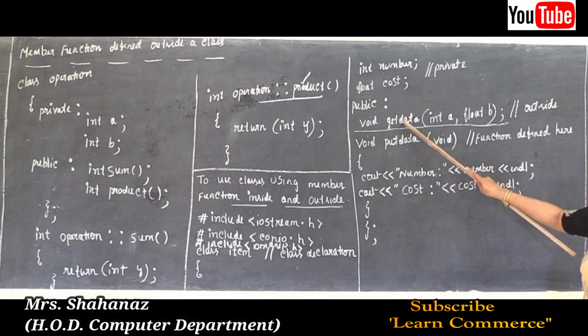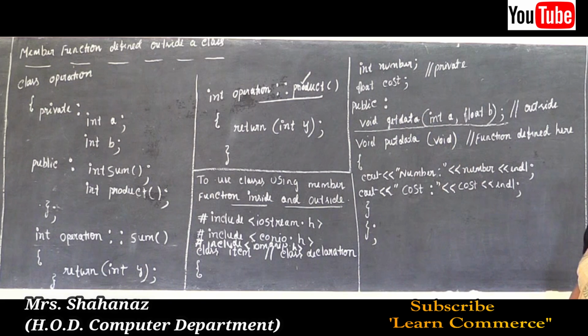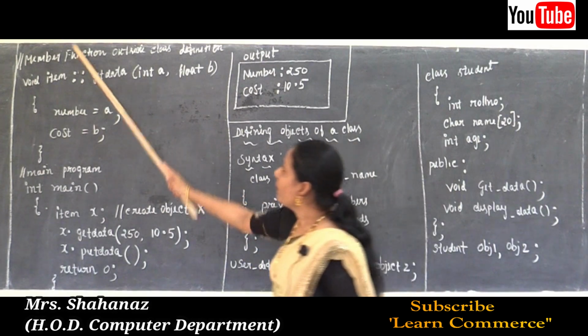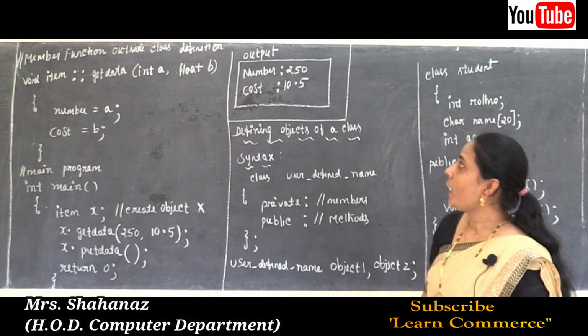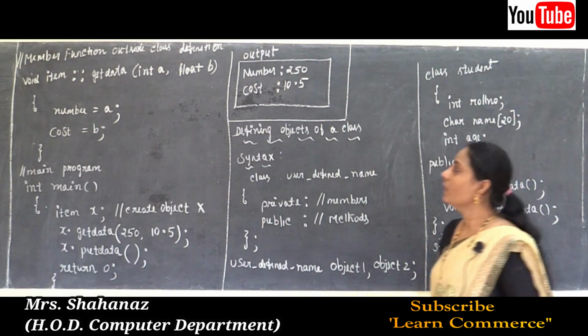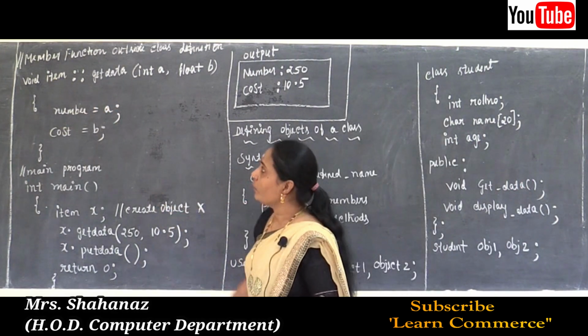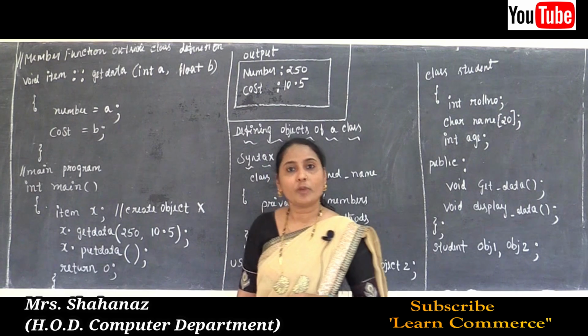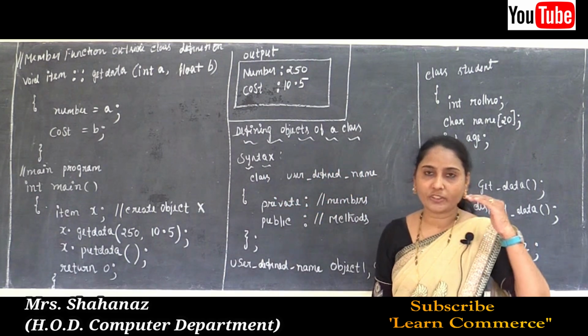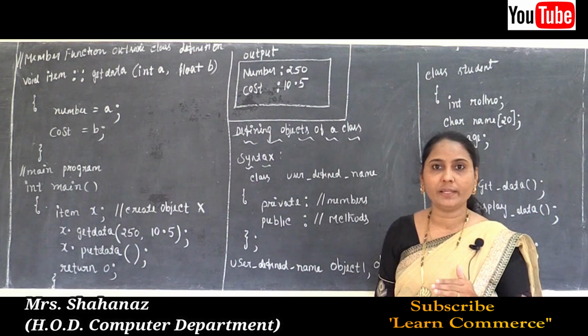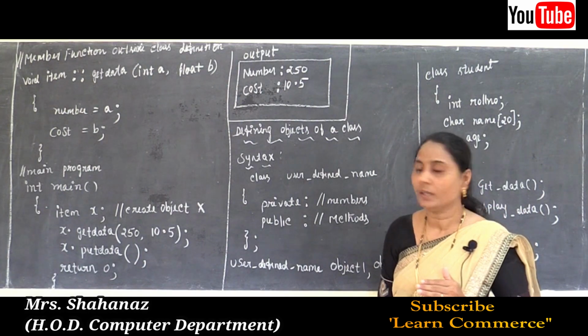Now here is one more member function that we already declared here, and we are going to define it afterwards. This is the example of a member function outside class definition. We know that whatever function we are going to define or declare, first of all we declare it, then we define it outside the class definition.